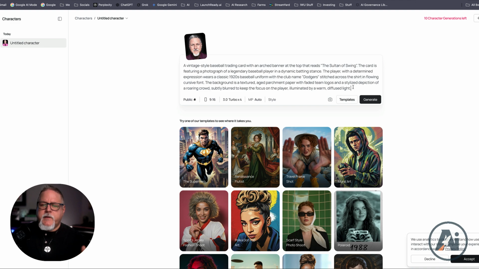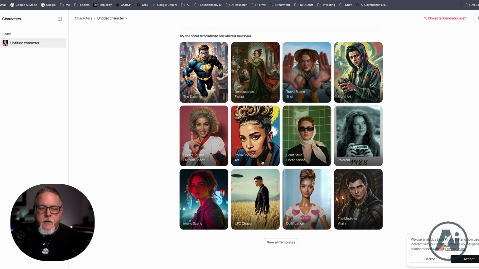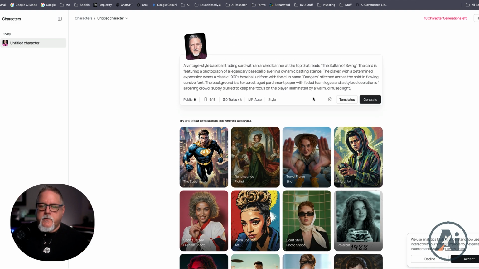So let's just keep this very simple. The only thing I'm changing here is the Dodgers name on the jersey from the Royals. So let's click generate and let's see what happens.